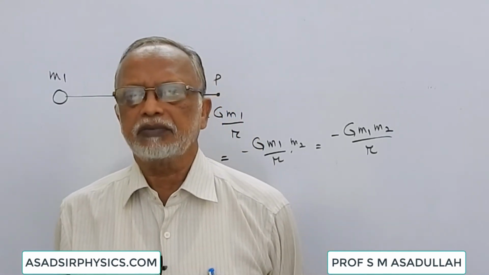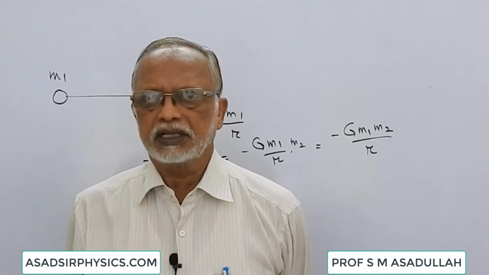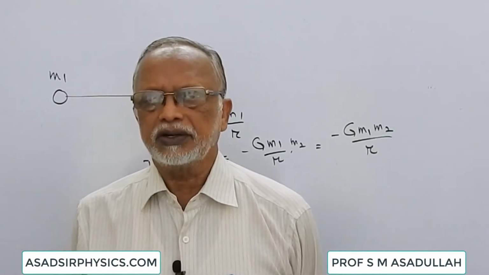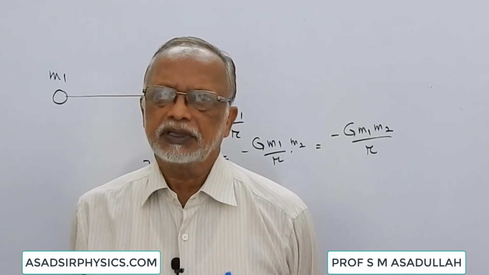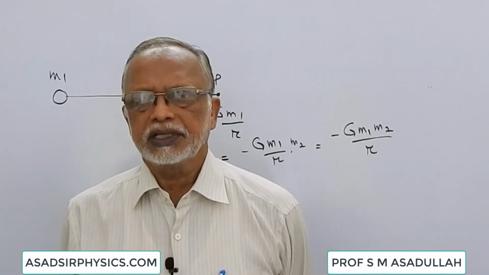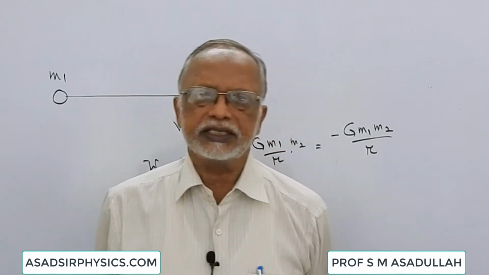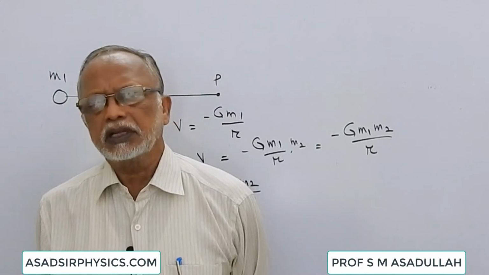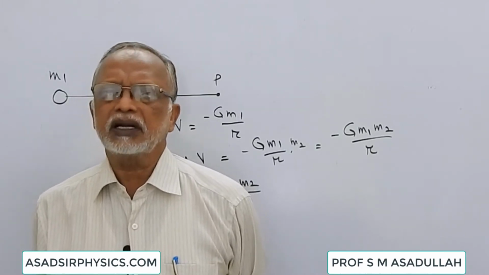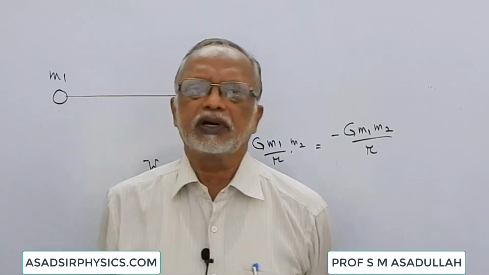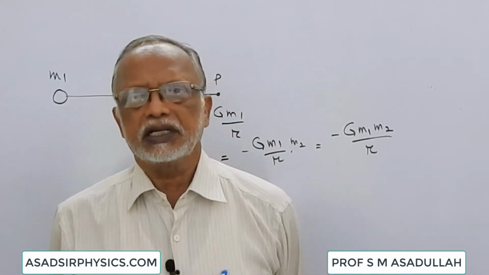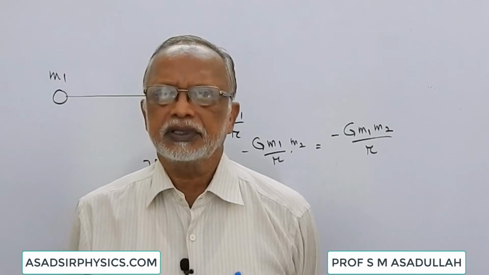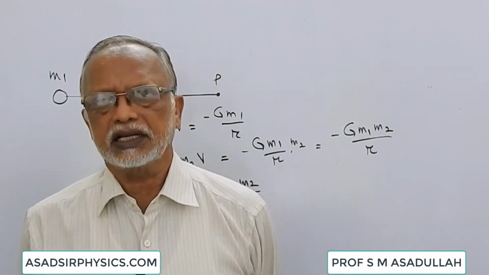If the bodies are moved apart, the potential energy changes from more negative to less negative, so the change is positive. The change in gravitational potential energy may be either negative or positive. That also depends on what kind of work is done. If the work done is positive, the change in potential energy is positive. If work done is negative, the change in potential energy is negative.